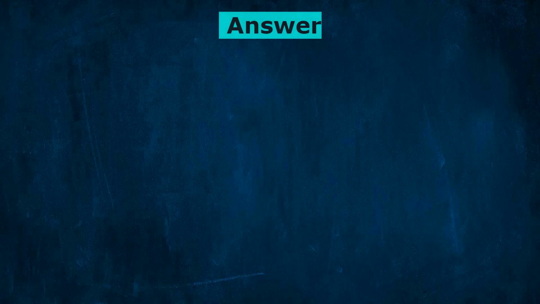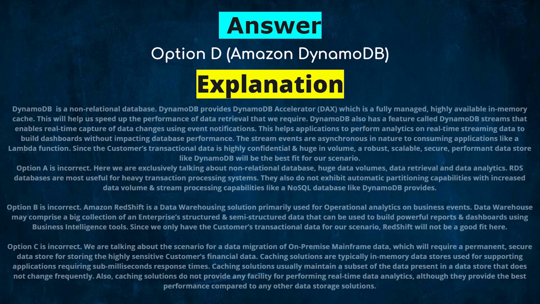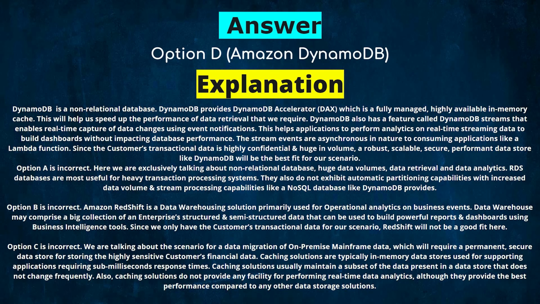And the correct answer is option D. Amazon DynamoDB. Explanation. DynamoDB is a non-relational database. DynamoDB provides DynamoDB Accelerator, which is a fully managed, highly available in-memory cache. This will help us speed up the performance of data retrieval that we require. DynamoDB also has a feature called DynamoDB Streams that enables real-time capture of data changes using event notifications. This helps applications to perform analytics on real-time streaming data to build dashboards without impacting database performance.